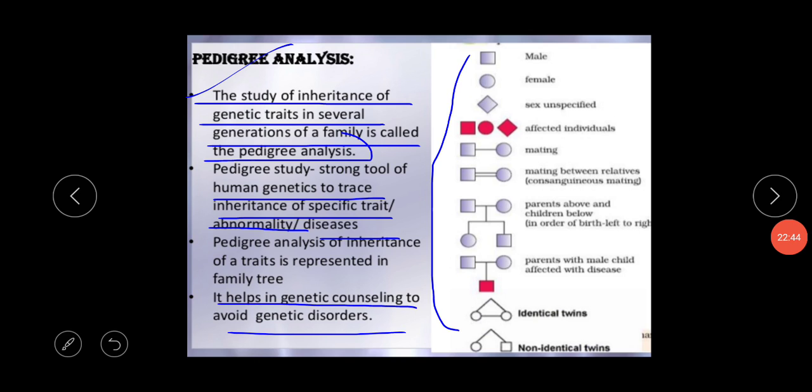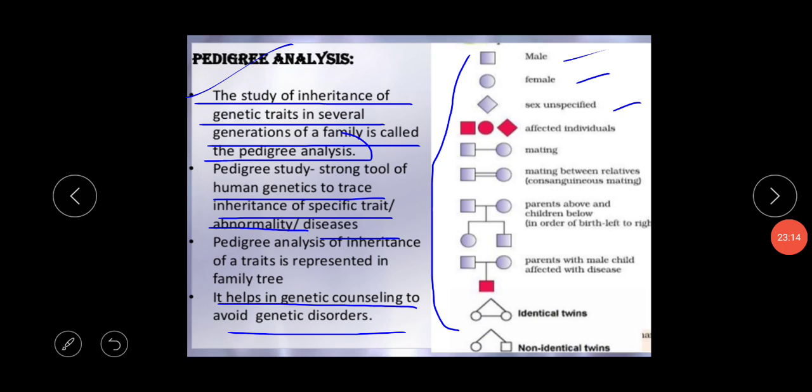This is the chart: the rectangle shape symbol is for males, the round shape is for females, and this type of symbol is for sex unspecified. So there are different symbols, and through these symbols we can analyze our pedigree, our generation, our inheritance pattern.